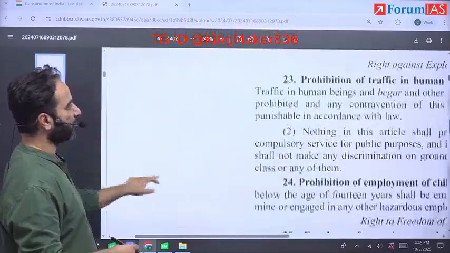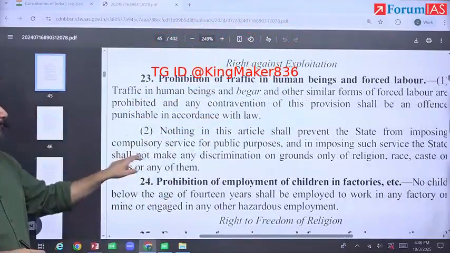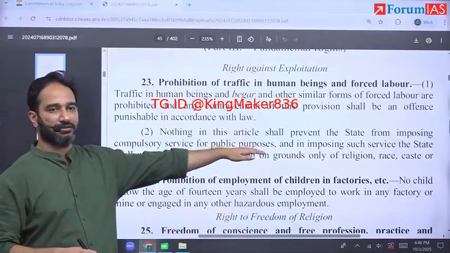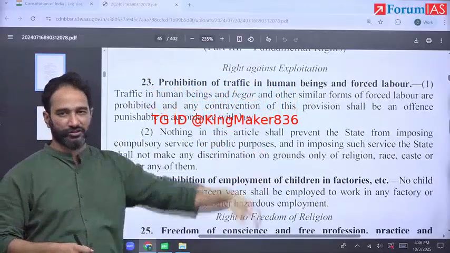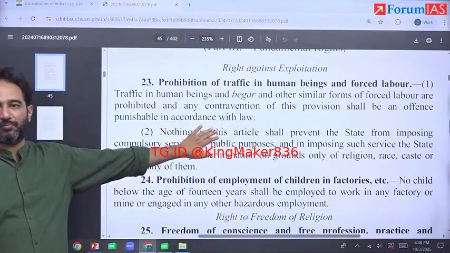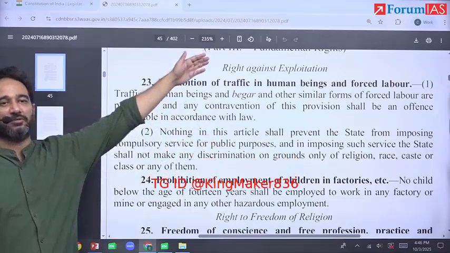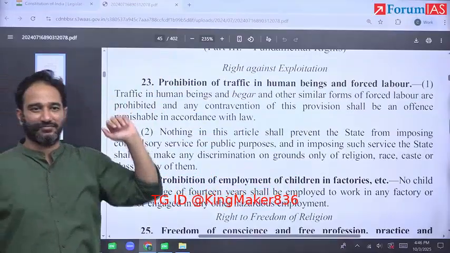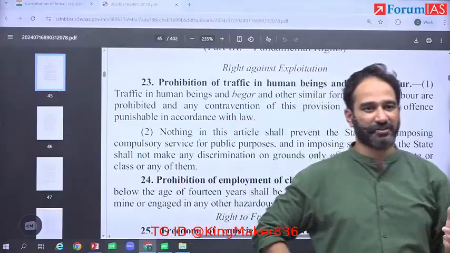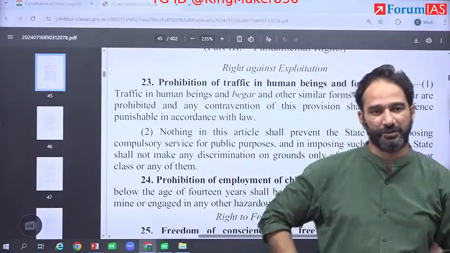Article 23 talks about prohibition of trafficking in human beings and forced labor. Clause 2 says that the state can impose compulsory service for public purposes, but would not discriminate on the grounds of religion, race, caste, and all of this. It means that if the government is imposing compulsory public services, you cannot say that the government is making you do forced labor. You get this conceptually?